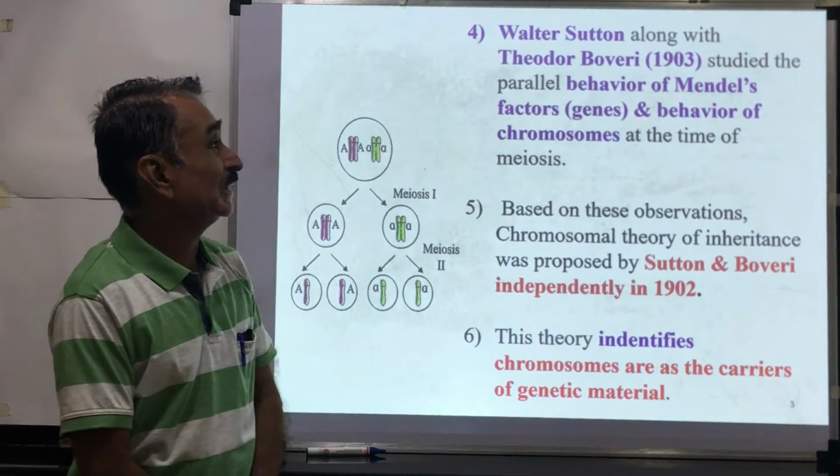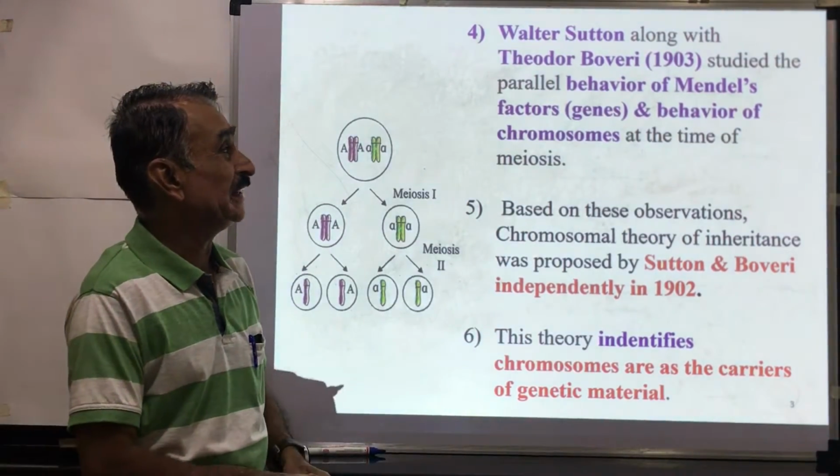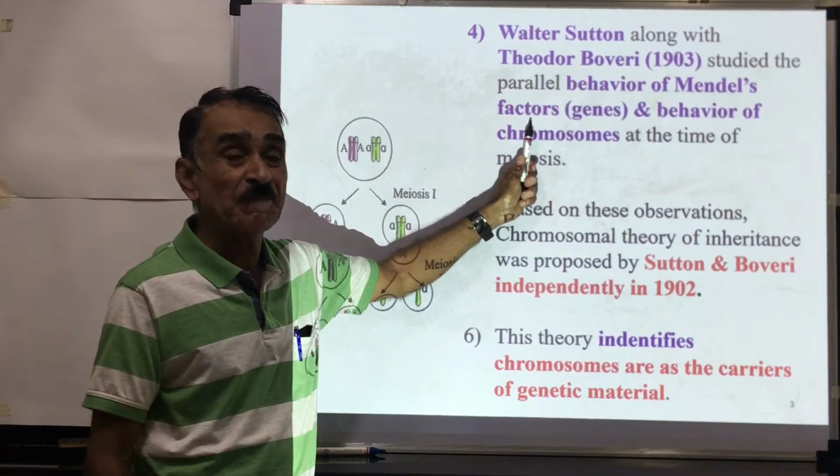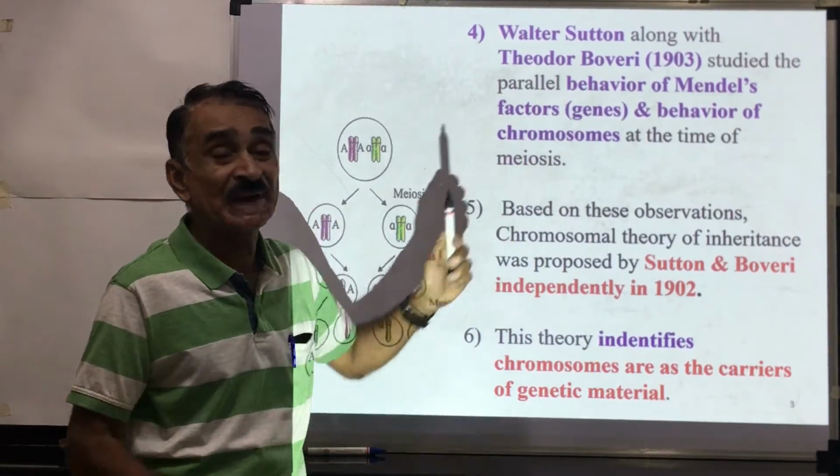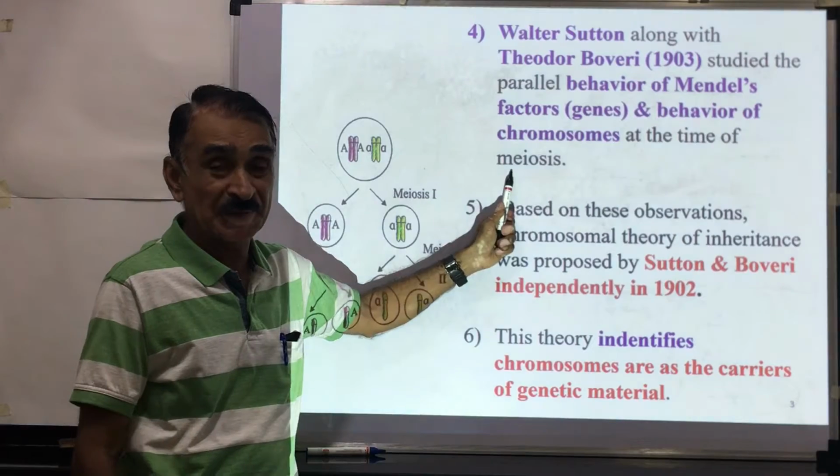Walter Sutton, along with Theodore Boveri, in 1903 studied the parallel behavior of Mendel's factors and the behavior of chromosomes at the time of meiosis.